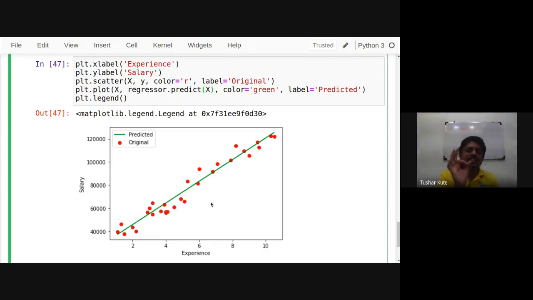Whatever you predict contains some error term in it. Considering that error term, we can check the accuracy, plus minus 5%, which means plus minus 3000 rupees also. That's what we can say. Mean absolute error.